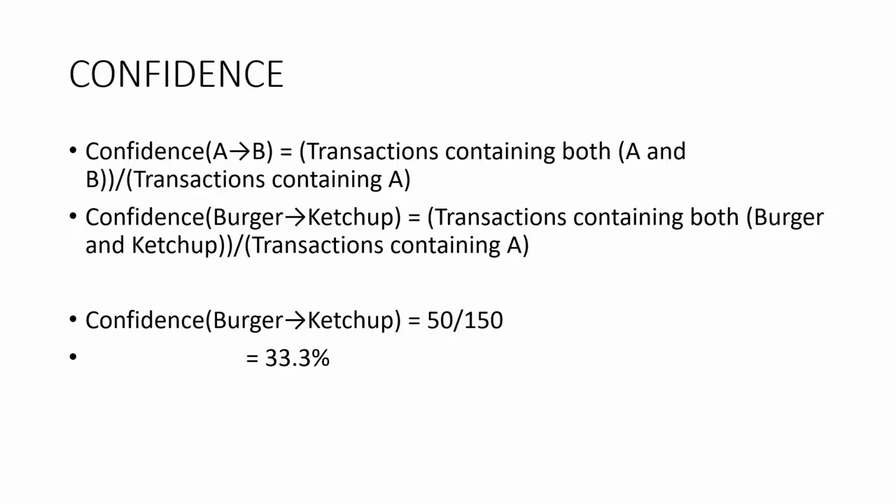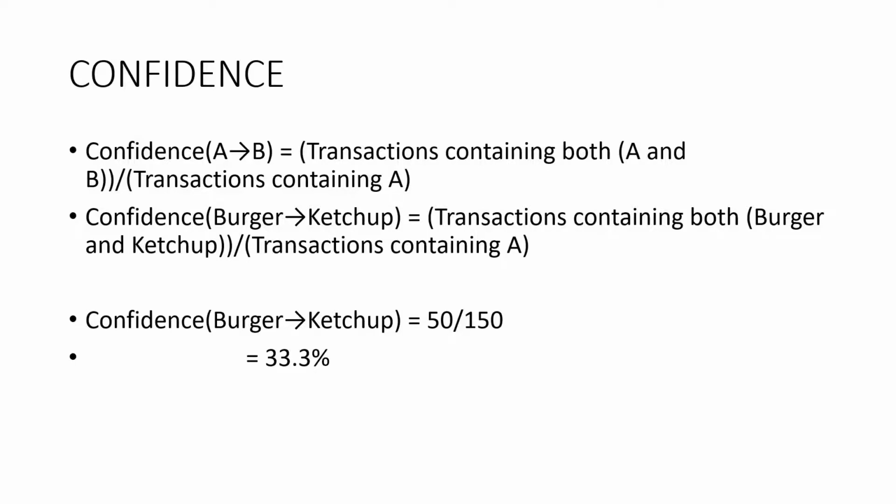Then the likelihood of buying ketchup when a burger is bought can be represented as confidence burger to ketchup, which can be mathematically written as: confidence burger to ketchup is equal to transactions containing both burger and ketchup divided by transactions containing burger.